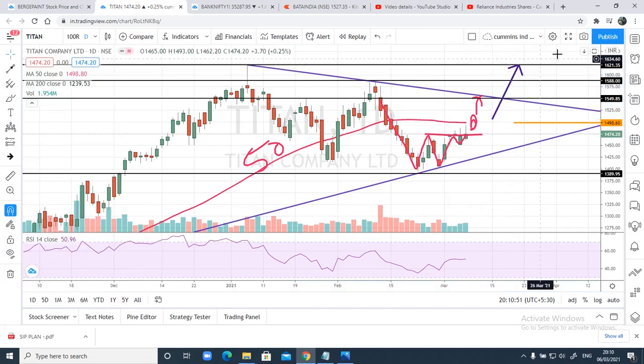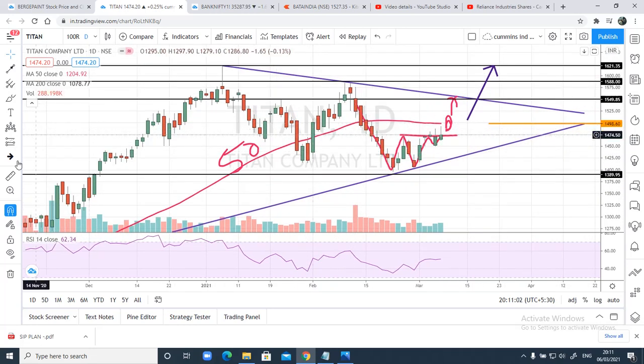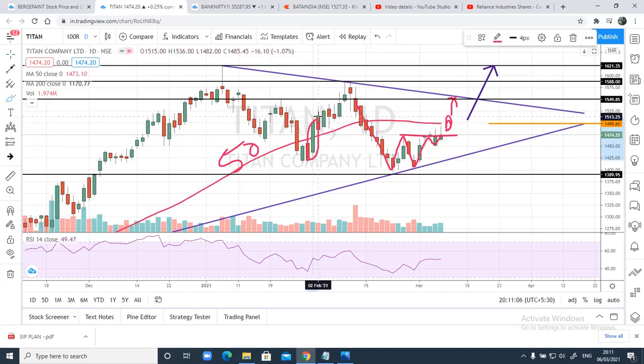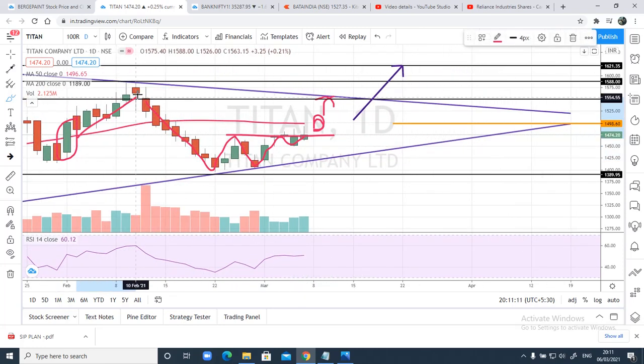But for this move to come, remember this 50 moving average will act as a strong resistance. A close above this 50 moving average is also very important. You can see here whenever price has closed above this 50 moving average, observe here, there was a bullish candle closing above this 50 moving average. Then afterwards there was a good, swift move in the upside direction.